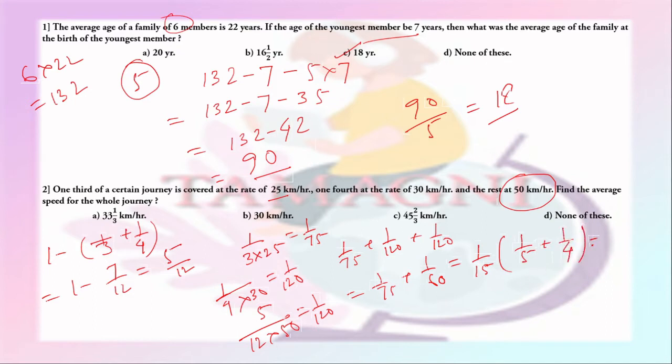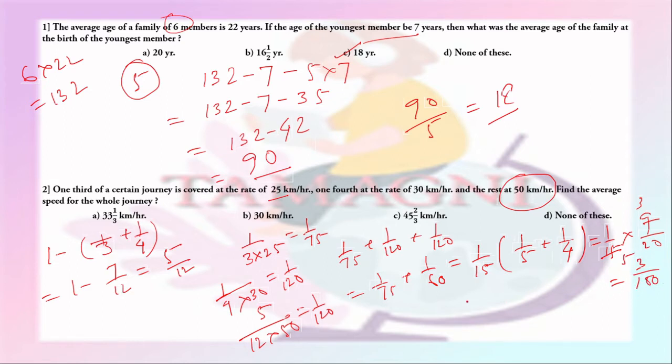So this will be equal to 1 by 15 into 9 by 20. So on cancellation we get 3 by 100. So this is the total time taken.